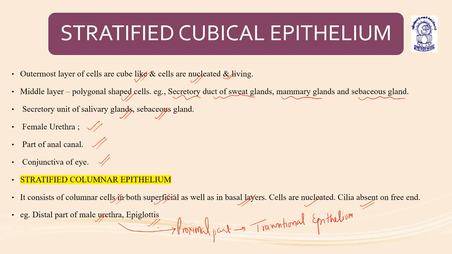Please remember that. So in stratified columnar epithelium, cells are column-like in both superficial as well as basal layers. Cells are nucleated and cilia is absent on the free end. Distal part of the male urethra and epiglottis.